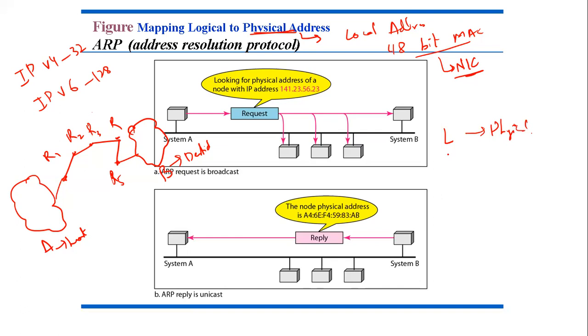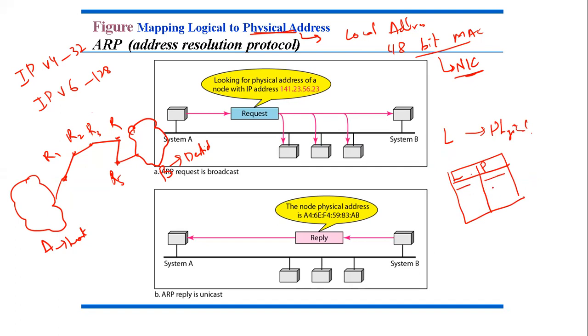So in this case, what will be done? We will have two types of mapping. One is the static mapping and the other is the dynamic mapping. Now, what is the static mapping? Static mapping is where the system will already create a table with a column for logical address and the physical address. For a given logical address, the physical address is already mentioned.